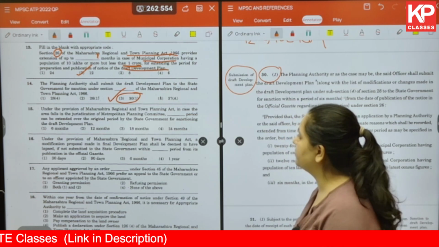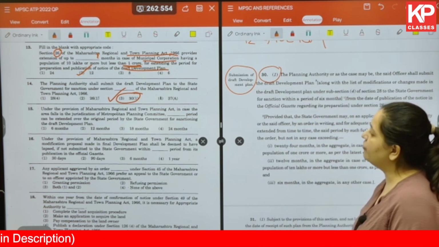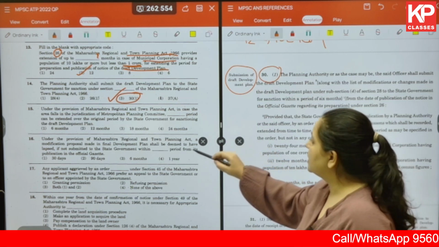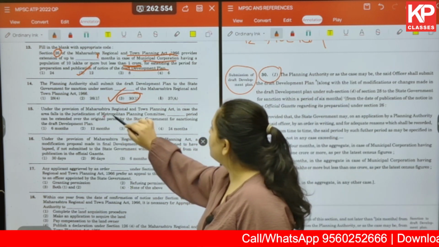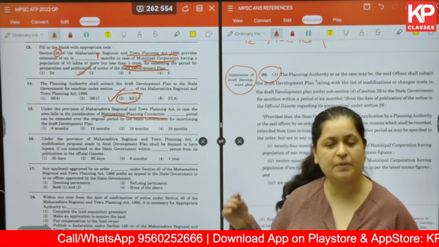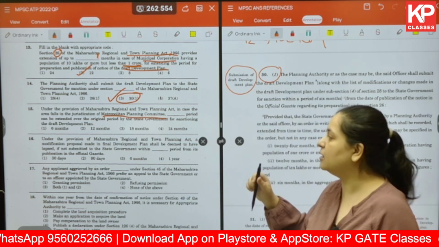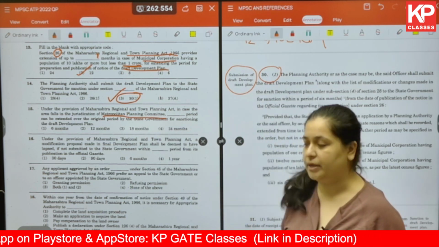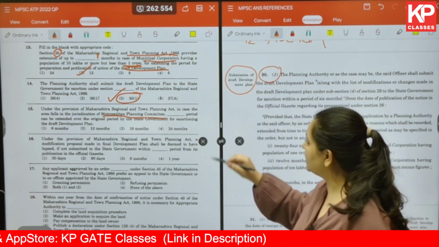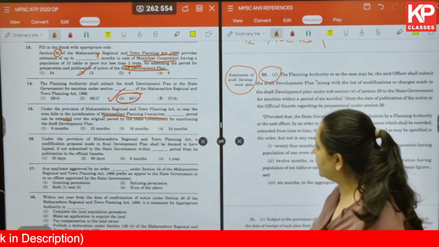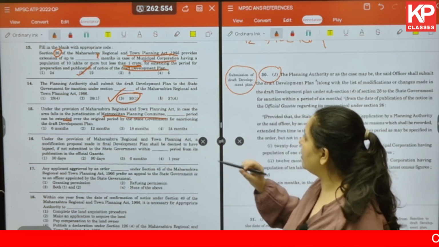The next question. Under the provision of Maharashtra Regional and Town Planning Act, in case the area falls in Metropolitan Planning Committee. Okay, we've already seen with respect to municipal corporation and the population that it has. Now it is to do with Metropolitan Planning Committee. Okay, dash period can be extended over the original period by the state government for sanctioning the draft development plan.